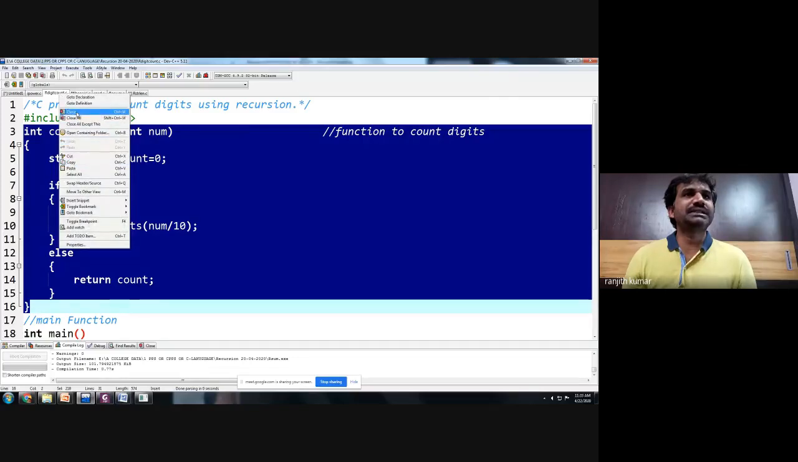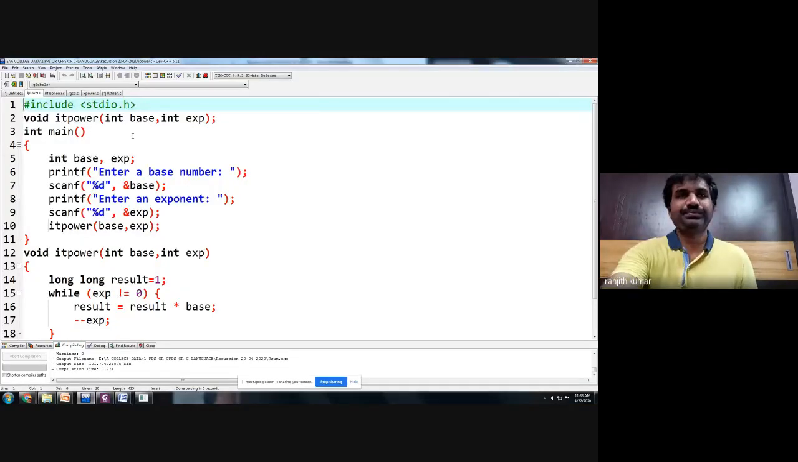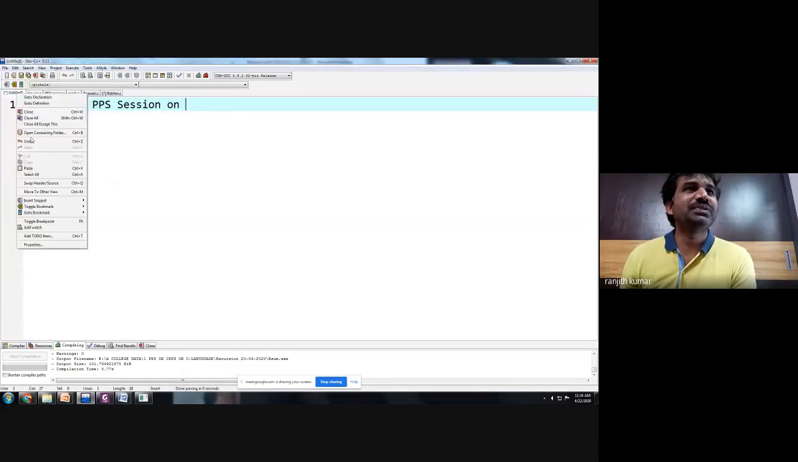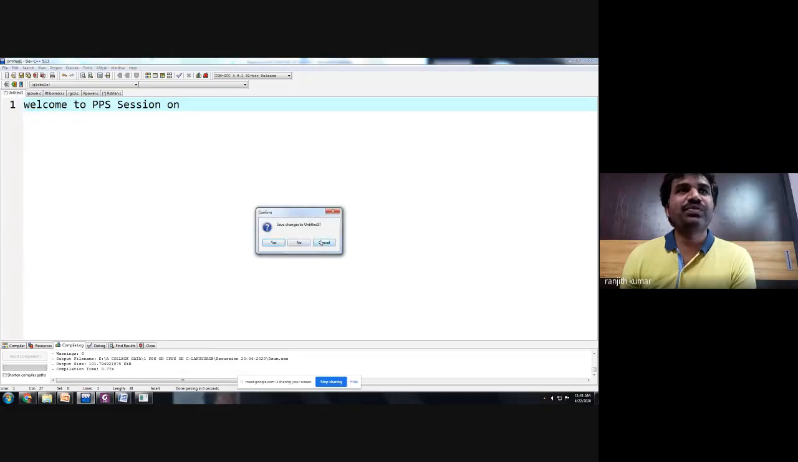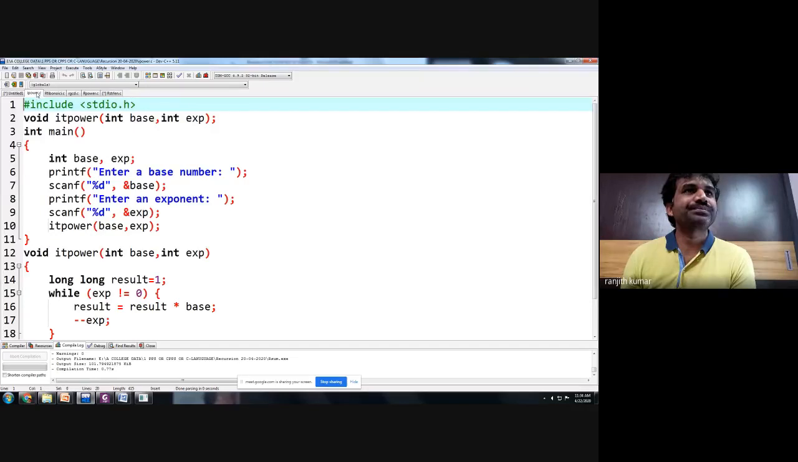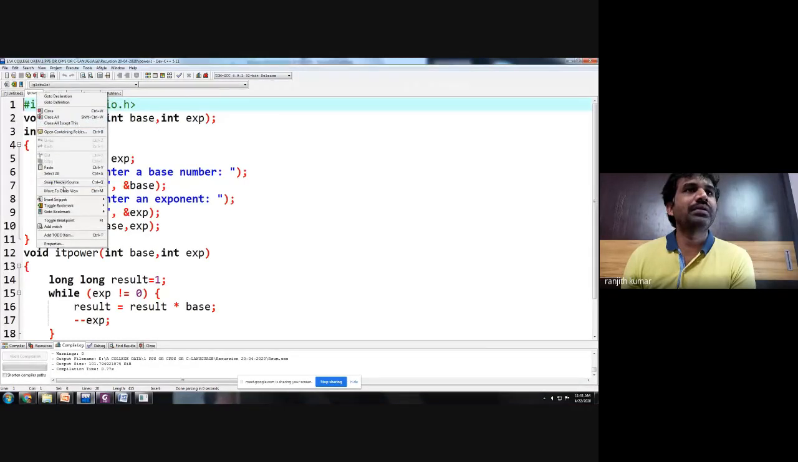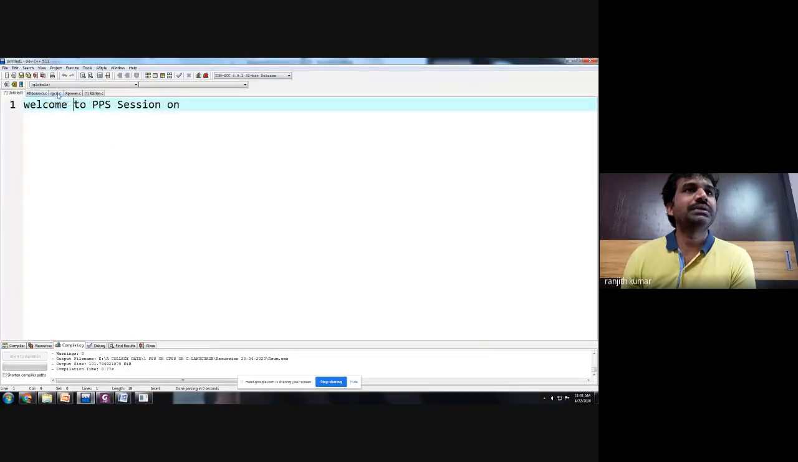Sum of the digits. Now let me search for the sum of the digits program. It is somewhere else. Meanwhile, let me show one more program here. We have already shown two programs: the factorial of a given number using recursion, as well as the sum of the natural numbers using recursion.